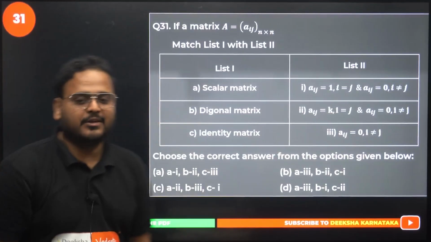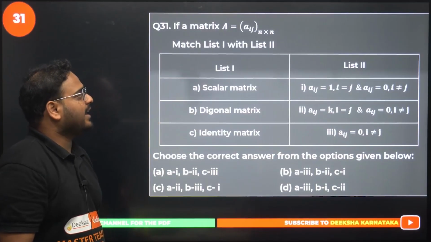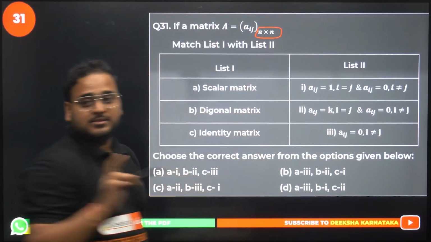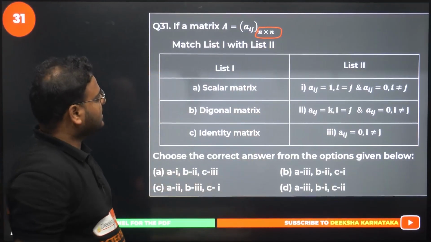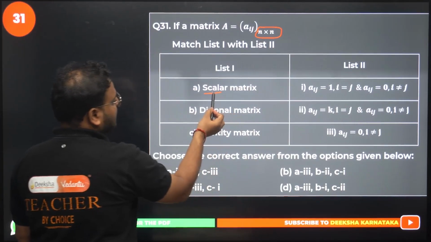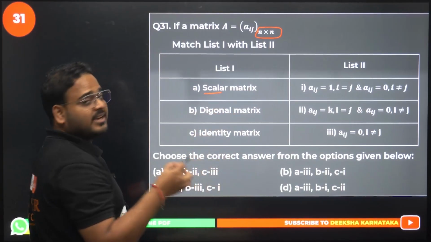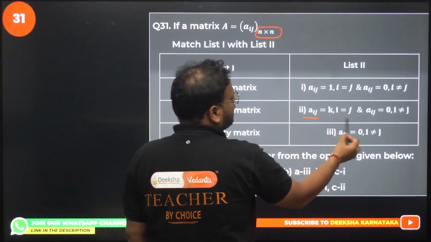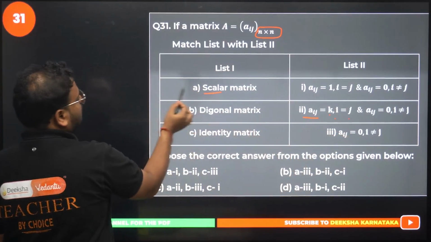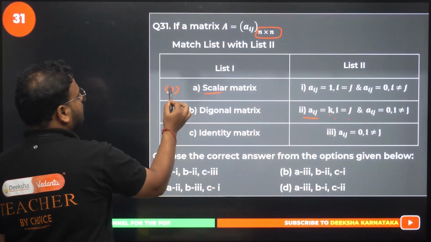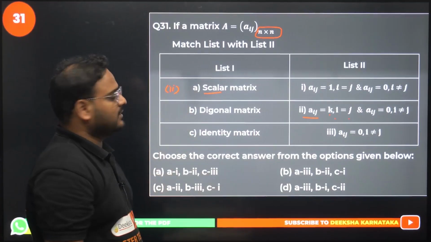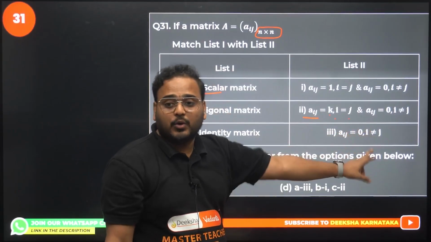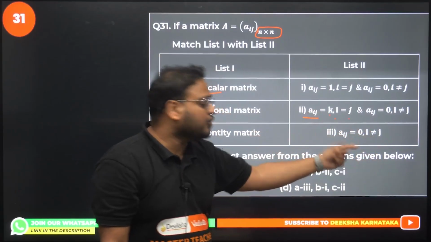Question number 31 now. If a matrix A equals Aij, N cross N, it's a square matrix, okay? Scalar will be when Aij equals K when I equals J, and otherwise it will be 0. So this is going to be my option number 2 in list 1 to list 2. Diagonal: every element when I and J are not equal should be 0.